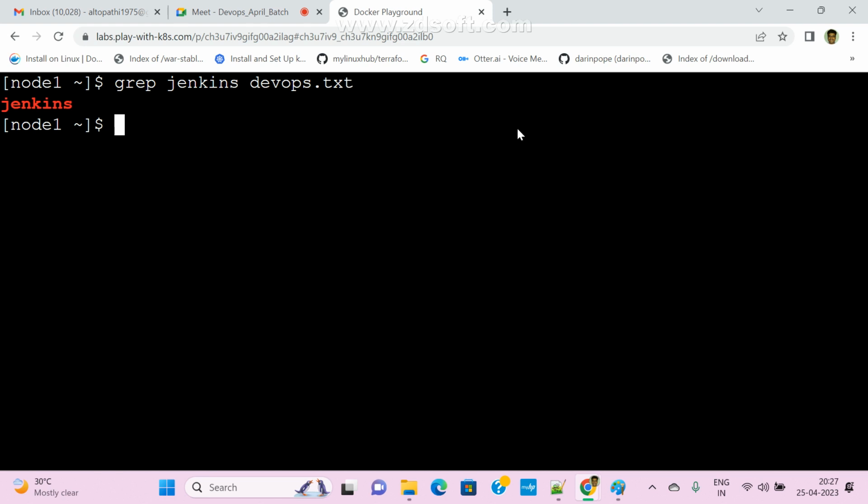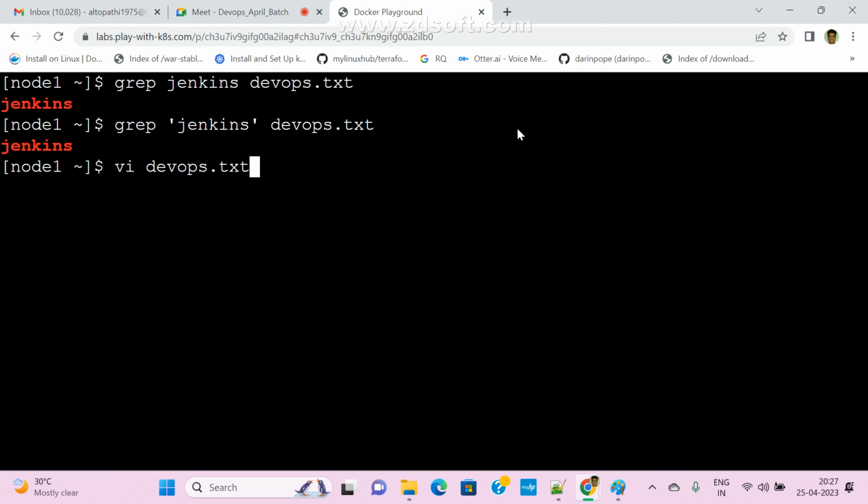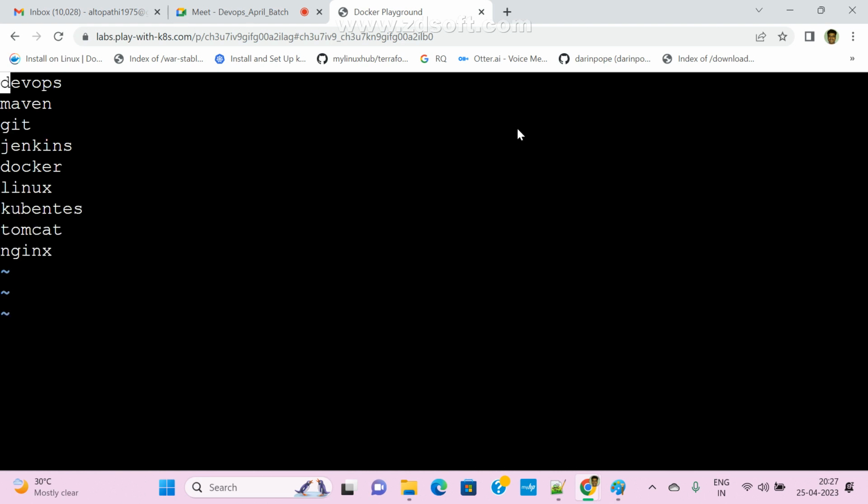Now this is a string, or we can pass a single quotation also. Both are strings only. Even if you pass a single quotation or a double quotation, it will treat it as a string only. Now, let me update the file. How to update the content? vi devapps.txt. Now I insert.